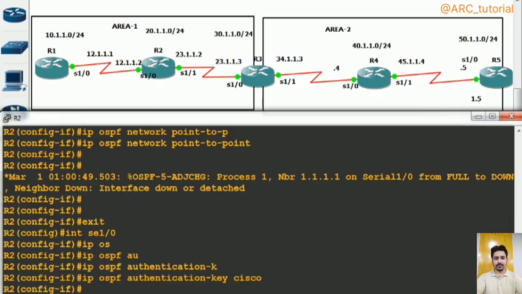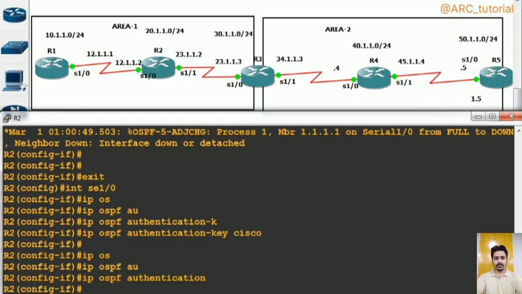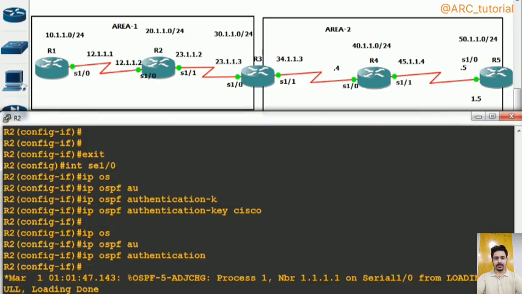To enable type 1 authentication, this command is really important. It's mandatory. Now you will see neighborship will come up. Sometimes you will see that the key will match on both ends, and you will simply look at only the key. You will not look at that command, whether this type of authentication is enabled or not.